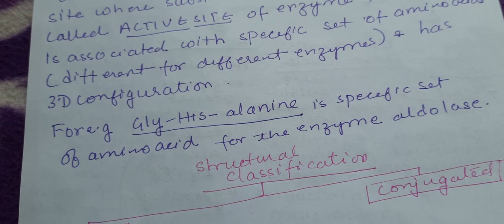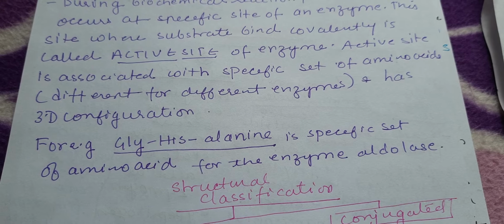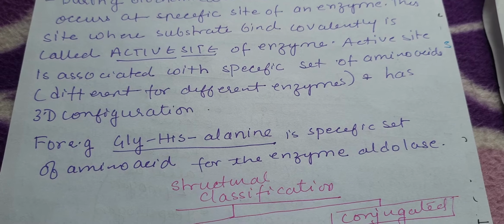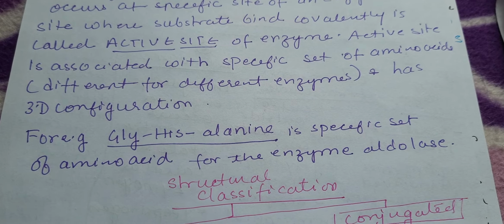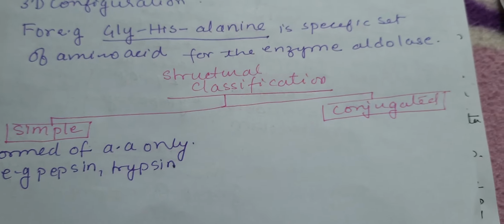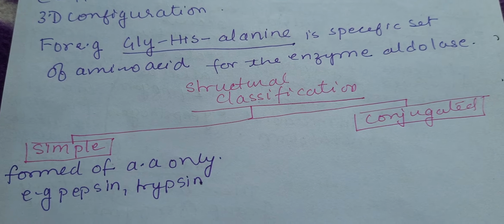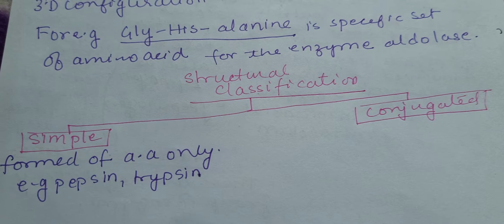For example, glycine, histidine, alanine. Okay, now these are the specific amino acids which are present at the active site of the enzyme aldolase. Now, if you look at the structural classification, they are divided into two categories, simple and conjugated.